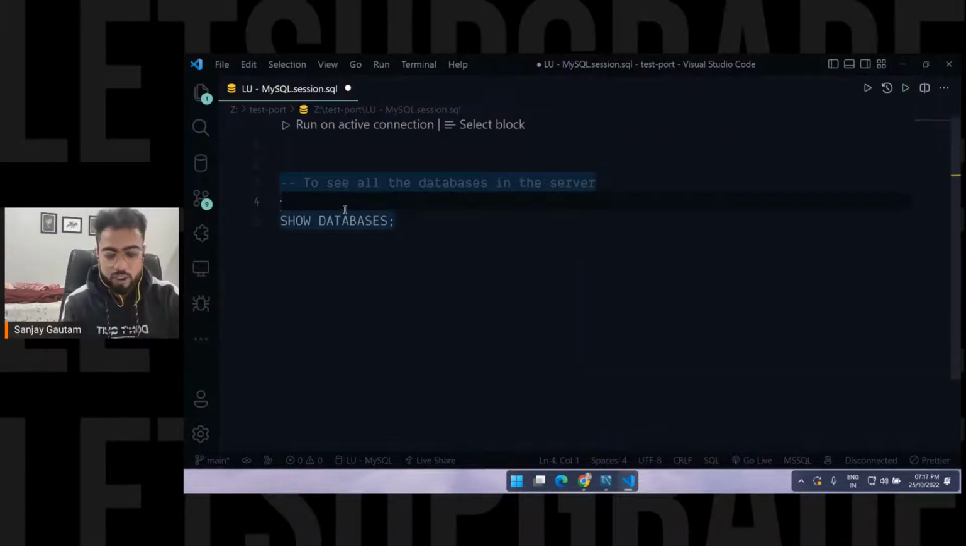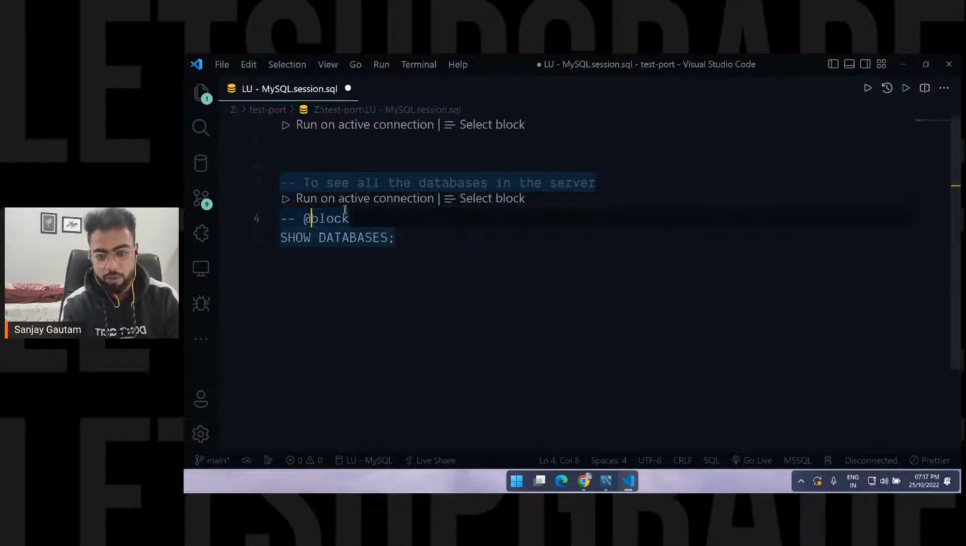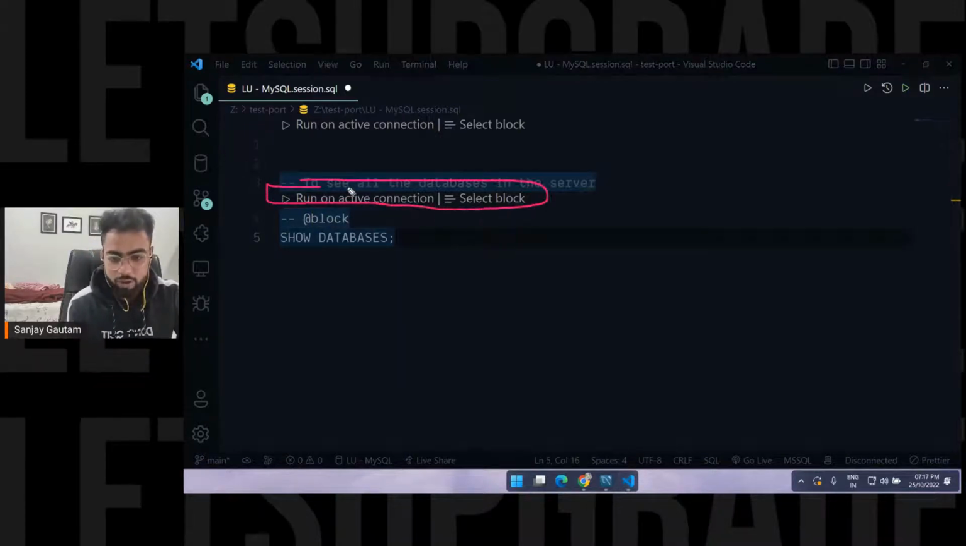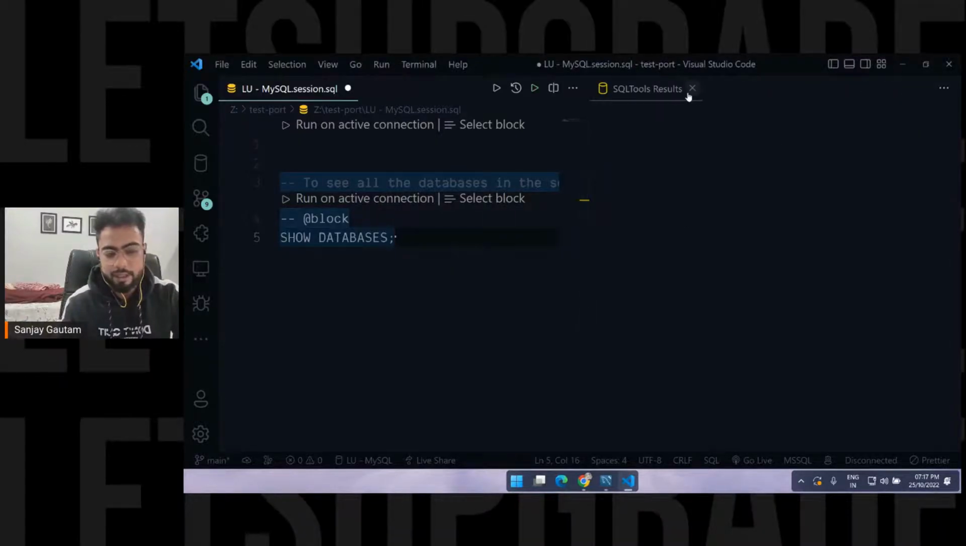And what you can do, you can just put a comment, say hyphen hyphen @block here. So what will happen now, you will get a run command here, run on active connection. See, I'm getting this thing here.